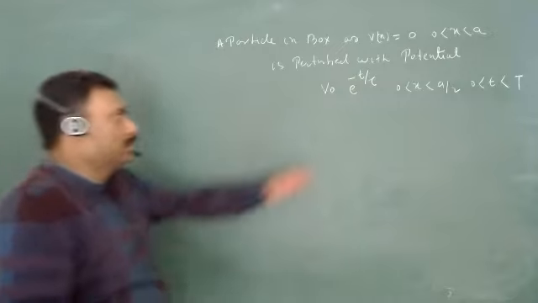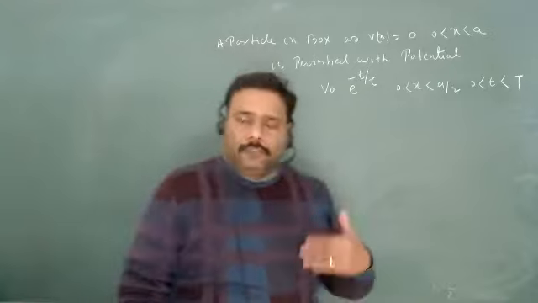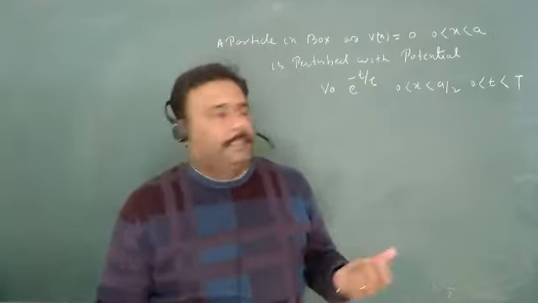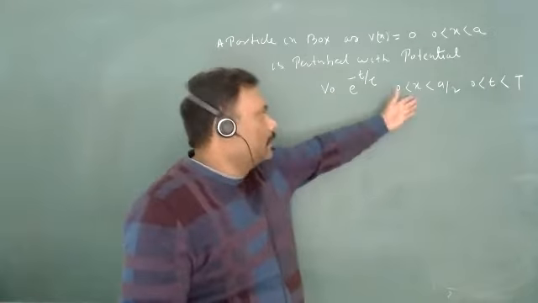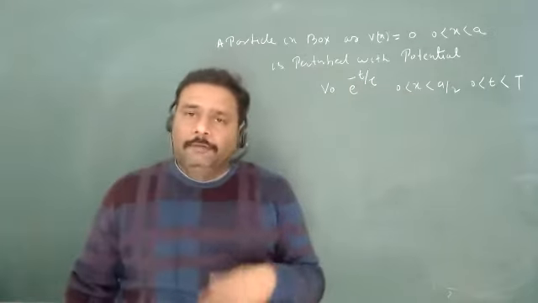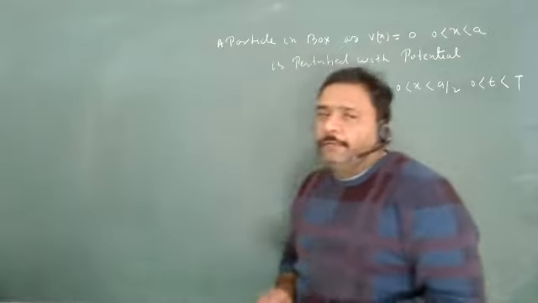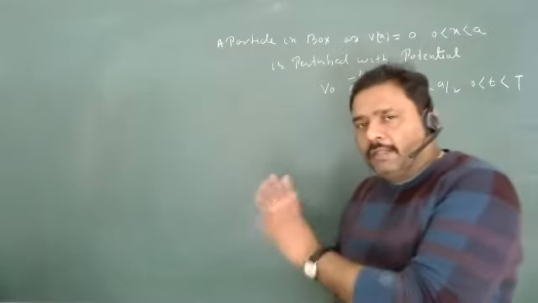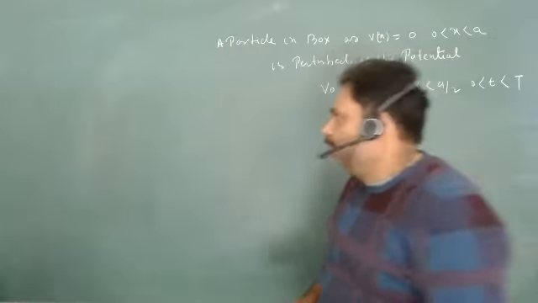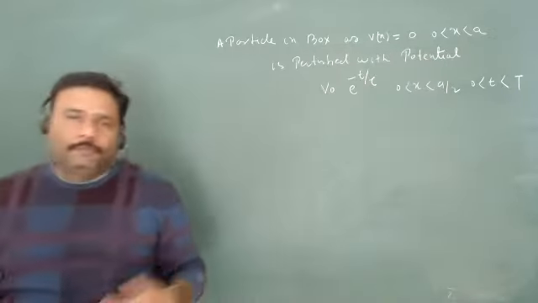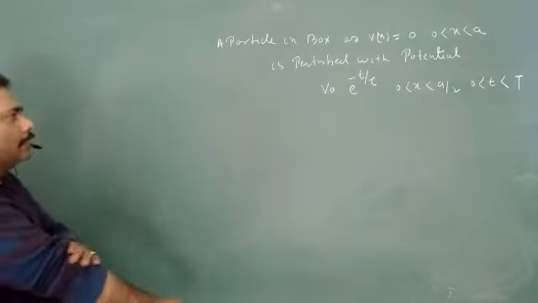Obviously, this is a function of time. This is not sinusoidal in nature, neither is it a constant in time. Obviously, a spatial part is there as well as a temporal part. So what you have to do is calculate the spatial part as well as the temporal part. So you have to go for the basic definition of transition probability.